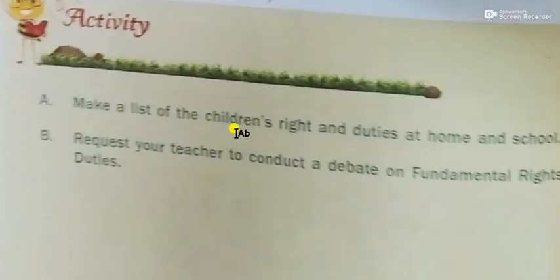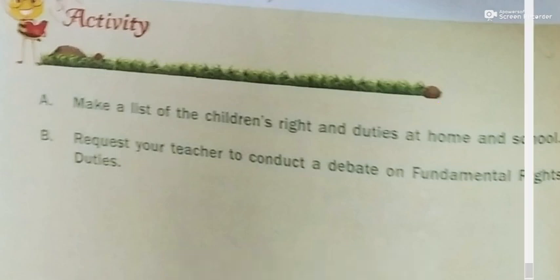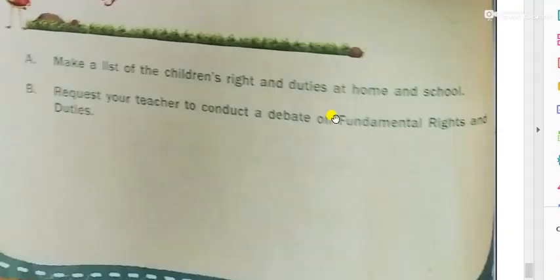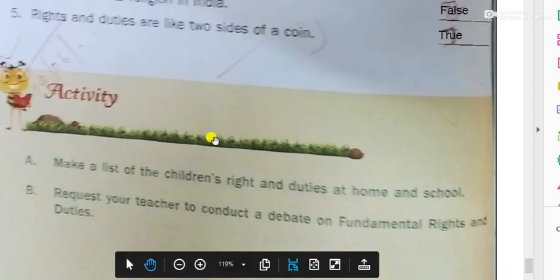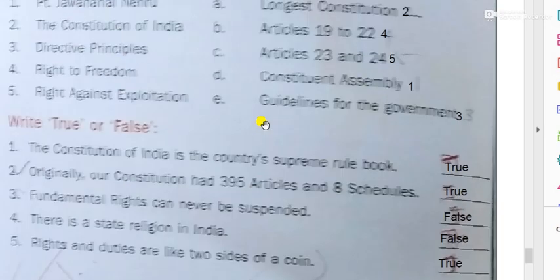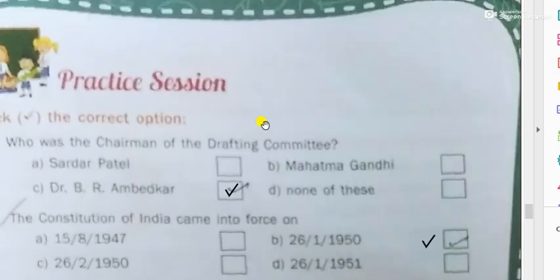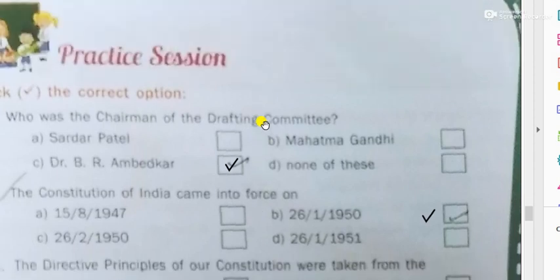And there are some activities. Make a list of the children's rights and duties at home and school. Request your teacher to conduct a debate on fundamental rights and duties. When we have physical classrooms, we can do that. So these are the activities. You can make the list. I think you have completed all the book exercises.